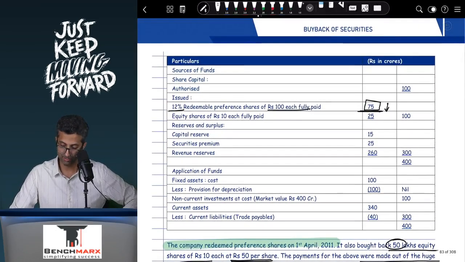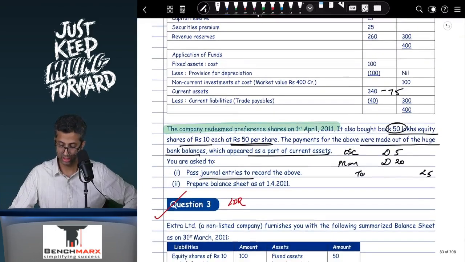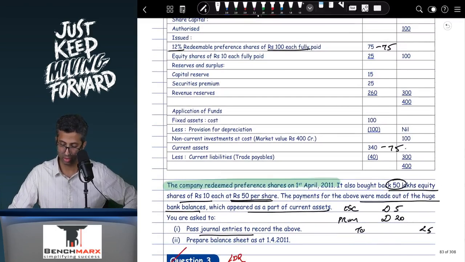So this is 75 minus 75. So this will become 0. Money was used from your bank account. 340 minus 75. Other than that, in share buyback, again share buyback account debit to bank, another 25 crores must have been paid for equity share buyback.